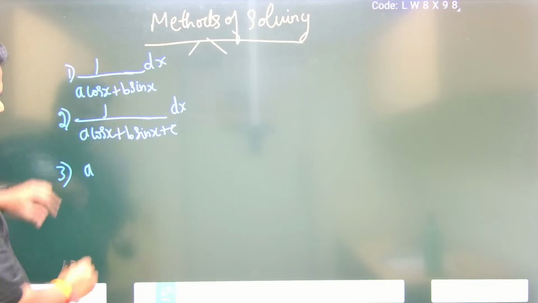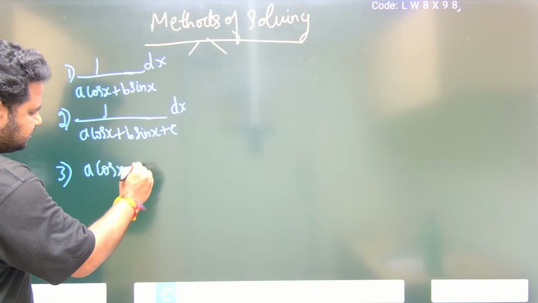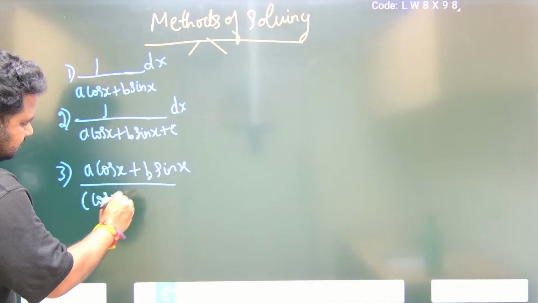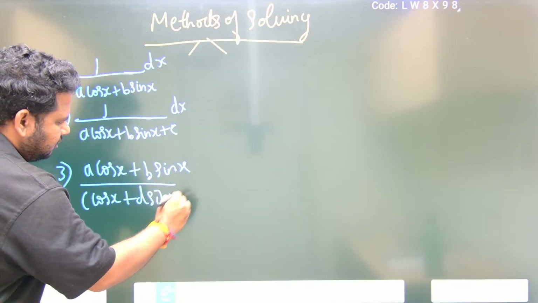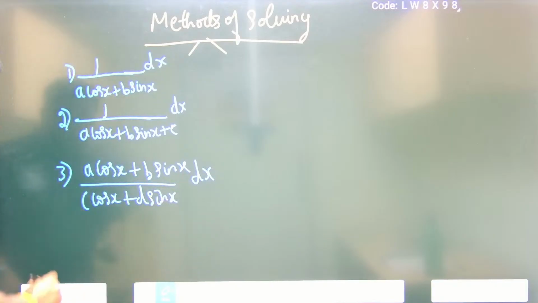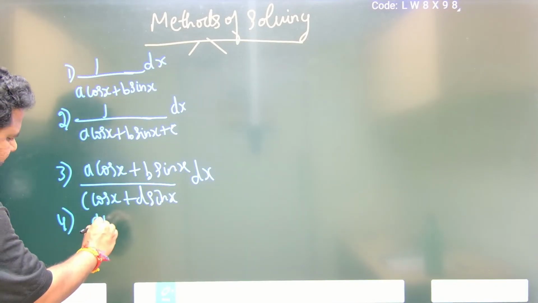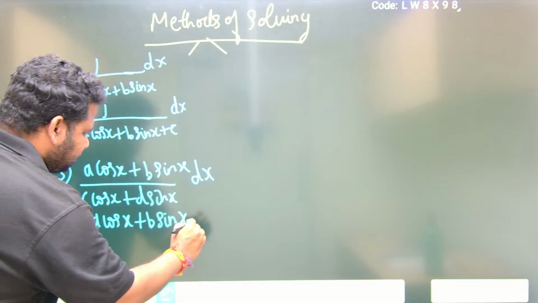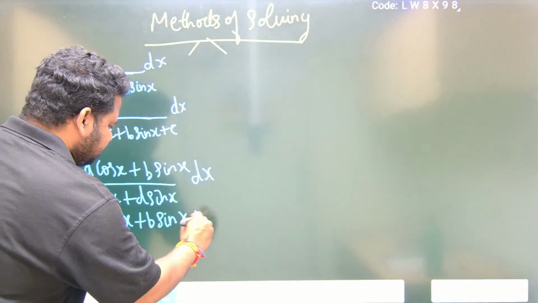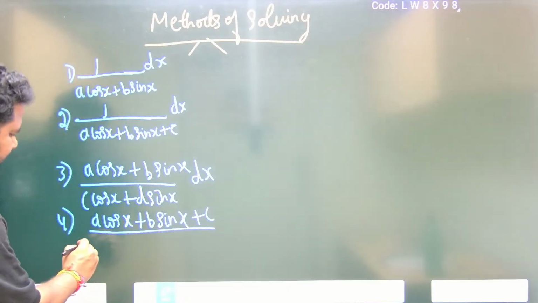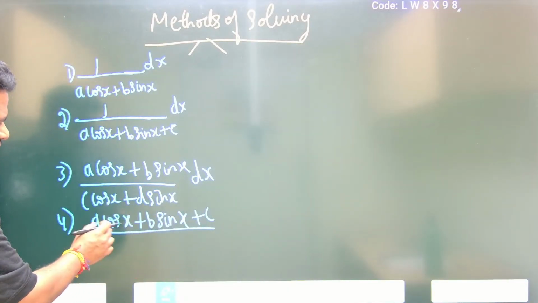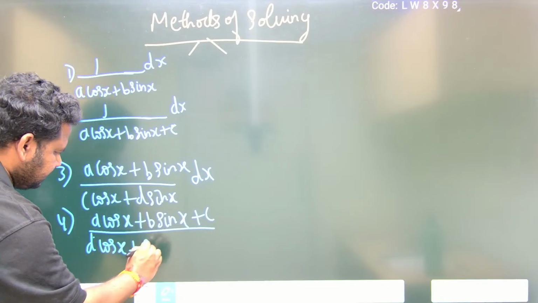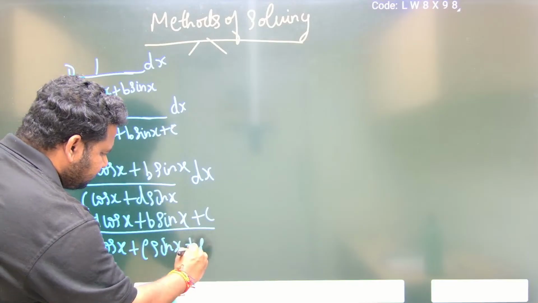Here the numerator will not be 1, it will be a cos x plus b sin x divided by c cos x plus d sin x dx. Another form is a cos x plus b sin x plus c divided by d cos x plus e sin x plus f dx.